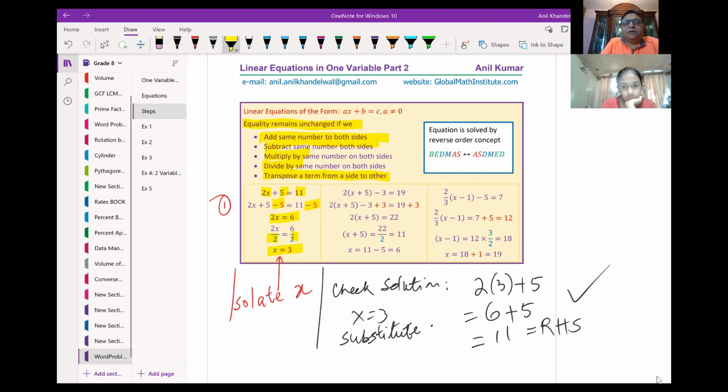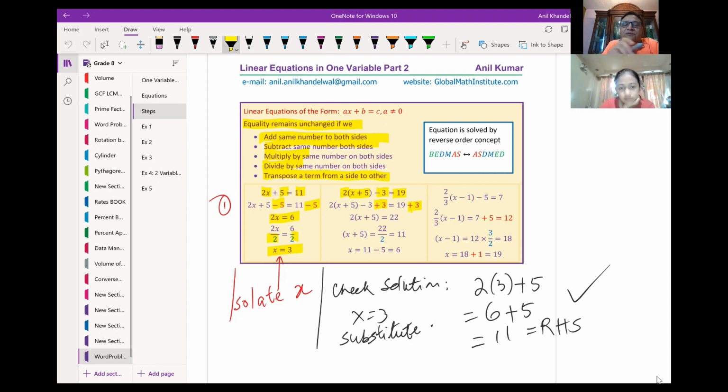Okay, now let me take another example. This time the example is 2 times (x plus 5) minus 3 equals 19. Tell me, how will you solve this equation, Naija? We will subtract 3 on both sides. Add, add, because it is a reverse operation, correct? You will add 3 on both sides.